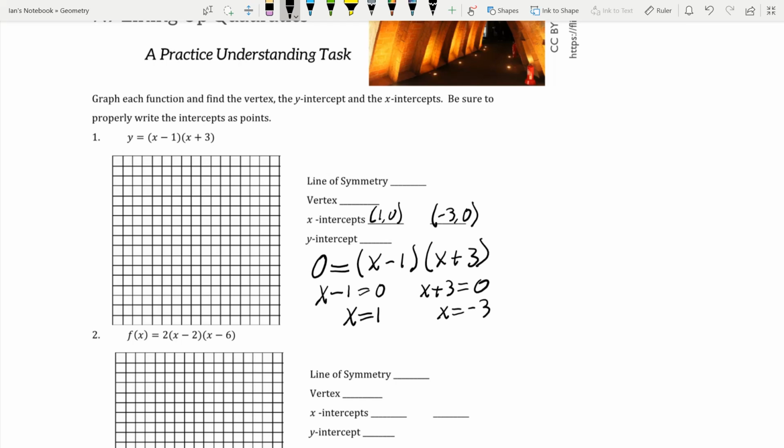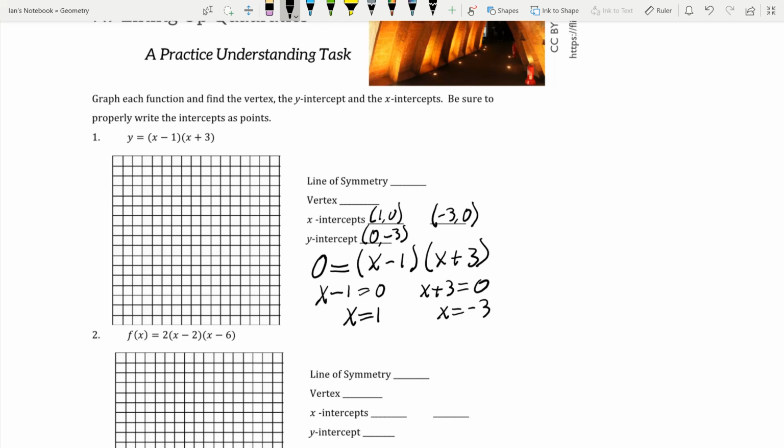And then our y-intercept, we're going to plug in 0 for our x value, because that's where we're going to cross the y-axis. So we plug in 0. 0 minus 1 is negative 1. 0 plus 3 is 3. So negative 1 times 3 gets us negative 3. So we're going to have our y-intercept at 0, negative 3.